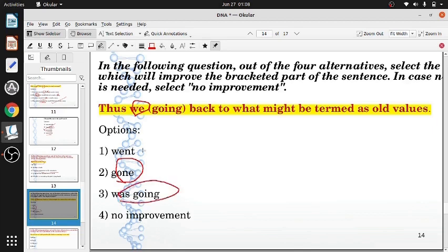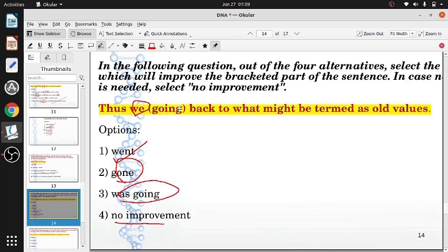The only one, then, what is left? Went. Went is right, absolutely, because you can use went without is, without has. We went back. So that could be the correct option. We went back. No improvement? That is also not possible. We cannot write going. You have to write is going, was going, or were going, are going. Because the subject is we in plural, you have to write we are going or we were going. So this is wrong. No improvement is also wrong.